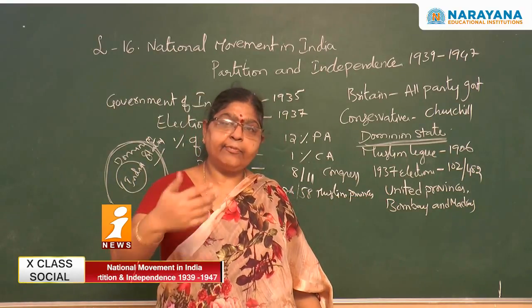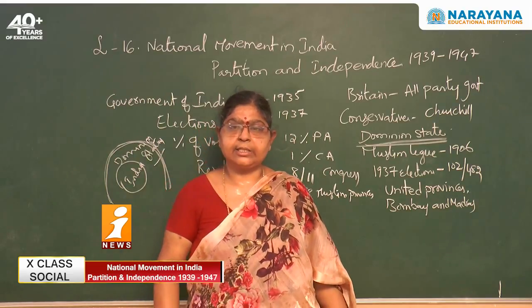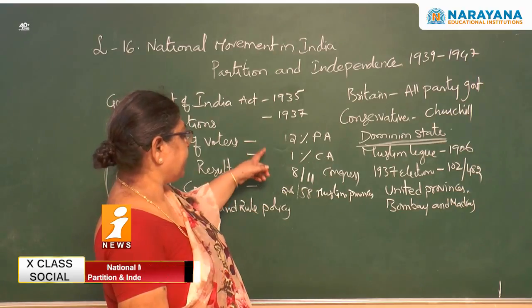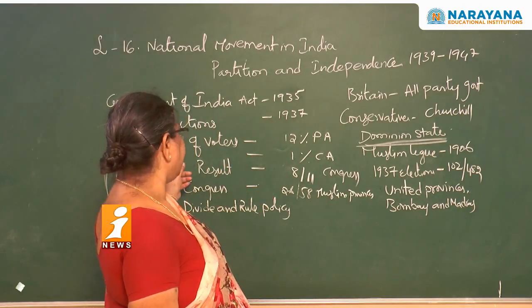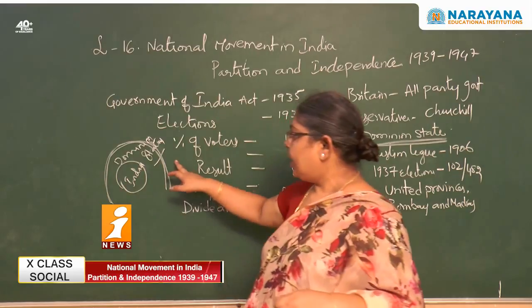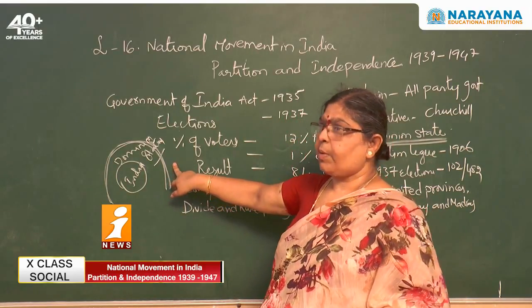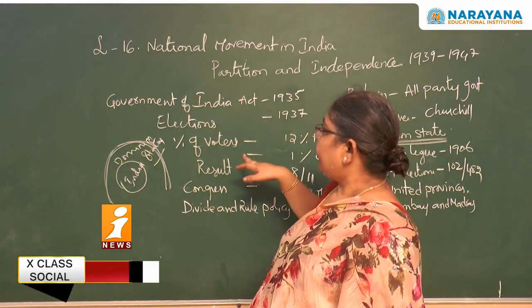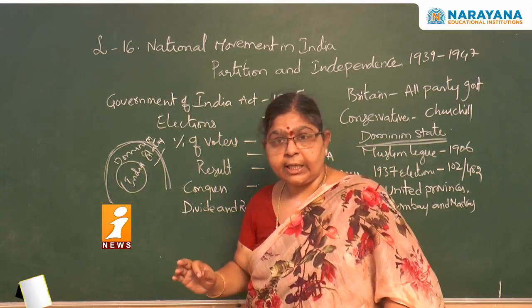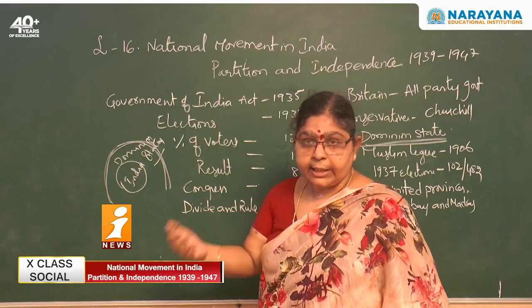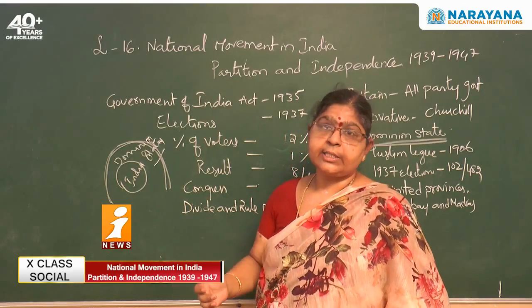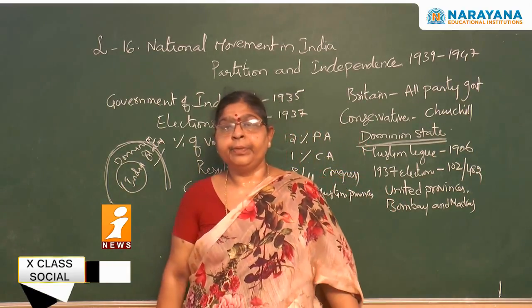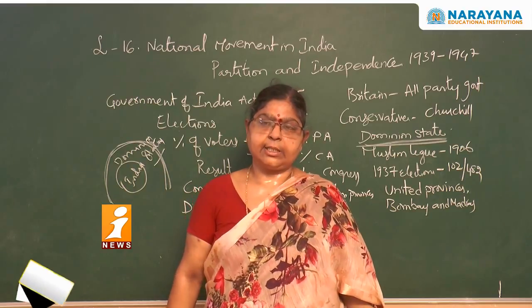But immediately after the 1937 elections, when dominion status was promised by the British, and when they raised the doubt whether Congress was representing all the people, what about the other communities like Muslims? Now they understood that, and they started participating very actively and mobilizing all the Muslim masses.